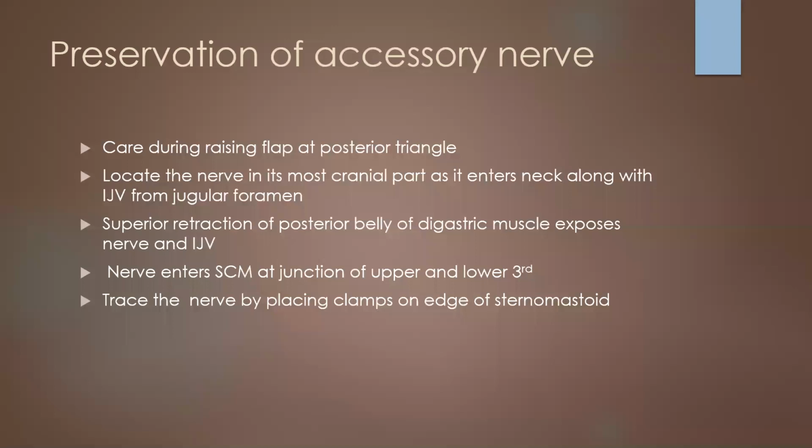Superior retraction of the posterior belly of digastric muscle exposes the internal jugular vein and the nerve. The nerve enters the sternocleidomastoid muscle at the junction of the upper and lower third. We can trace the nerve by placing clamps on the edge of the sternocleidomastoid muscle. In that way, we could preserve the accessory nerve.